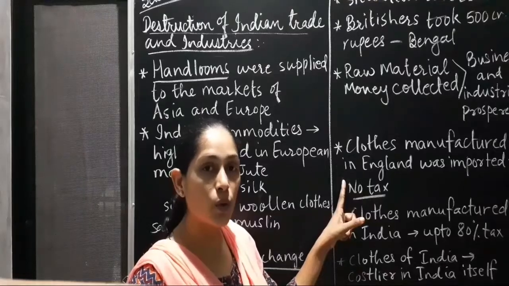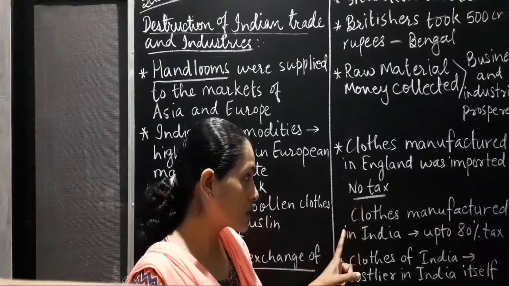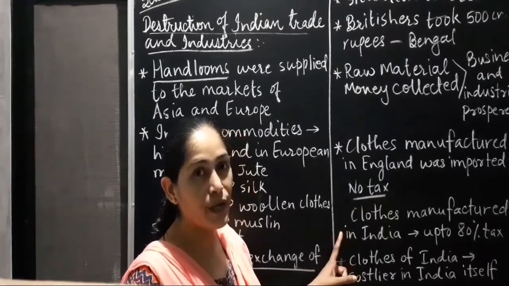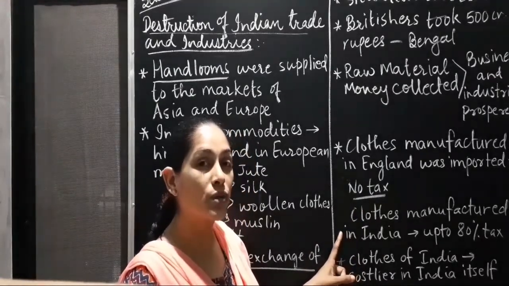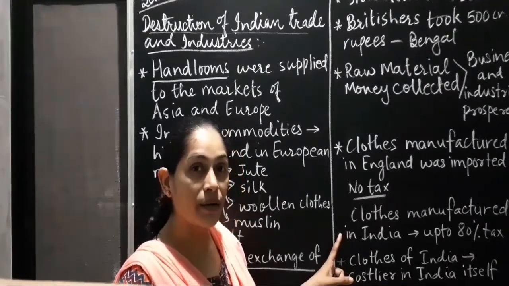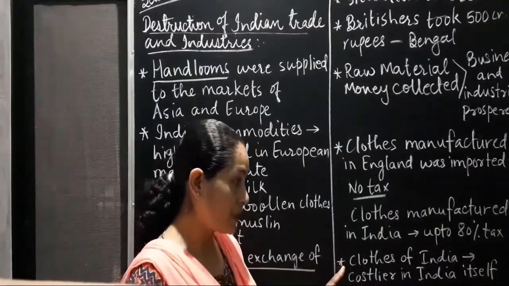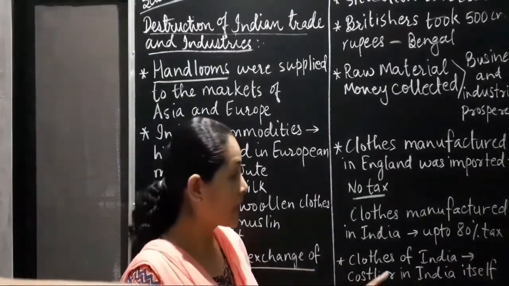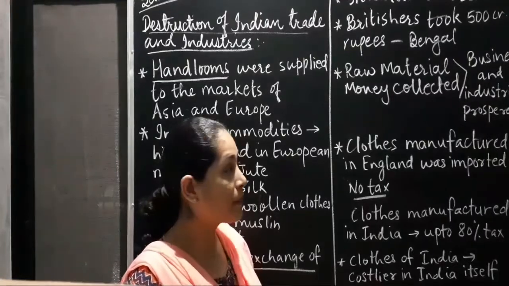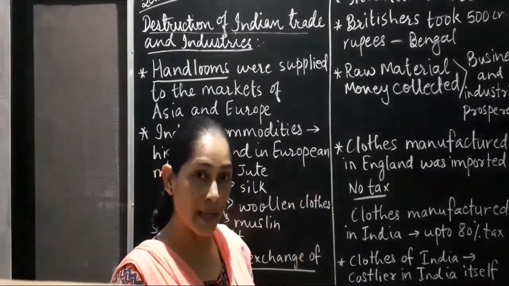And this is how the clothes which were manufactured in England had a great demand. On the other side, the clothes which were manufactured in India started losing their market. And like this, the textile industries also started closing down. So the clothes of India became costlier in India itself, and people gave more preference to purchasing the clothes which were manufactured in England.